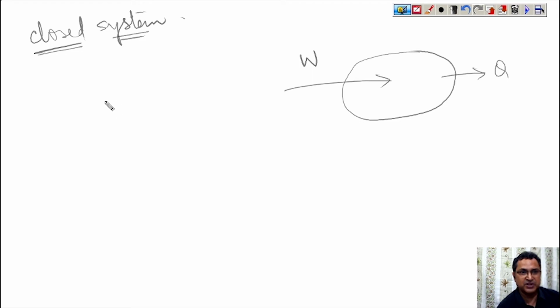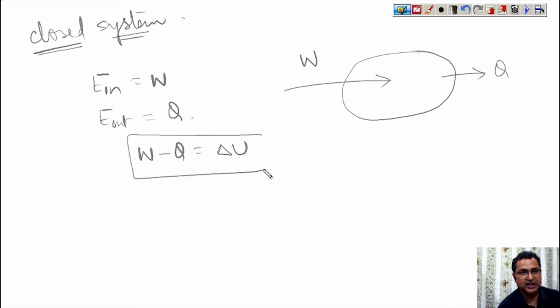Here E in is W, and the energy going outside is Q. So the first law says that W minus Q is equal to delta U or delta E. We take delta U when kinetic and potential energy are neglected, otherwise it is delta E system.